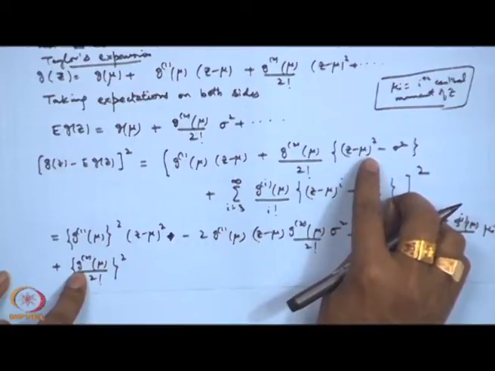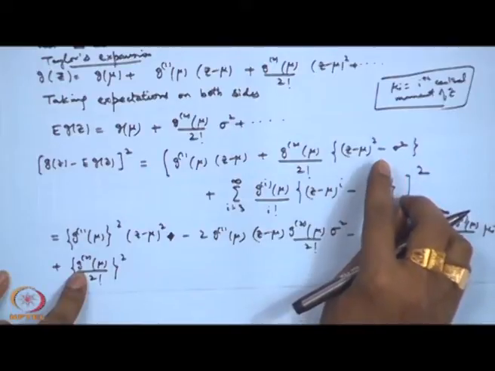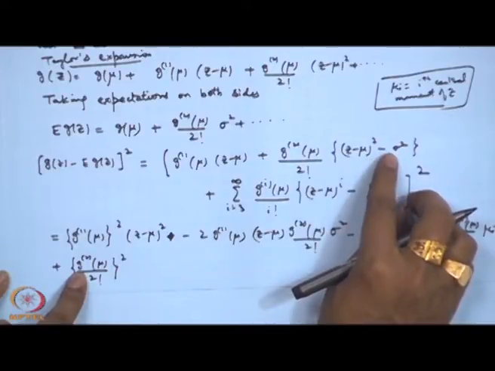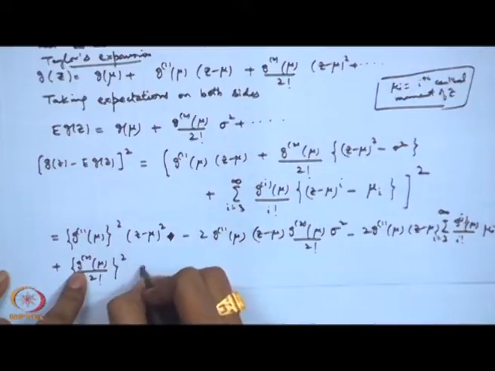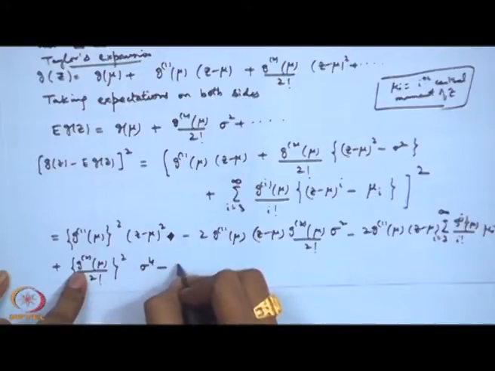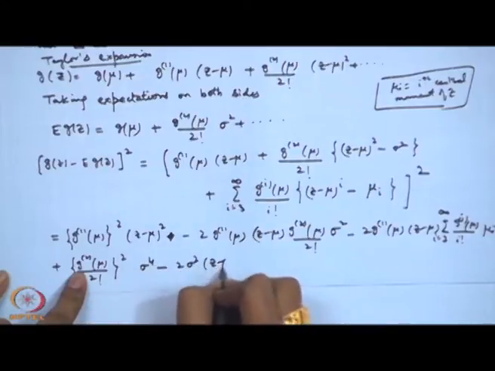So, I will get sigma to the power 4 basically, and then cross product of this with this itself, so I will get sigma to the power 4 minus twice sigma square (z minus mu) square.